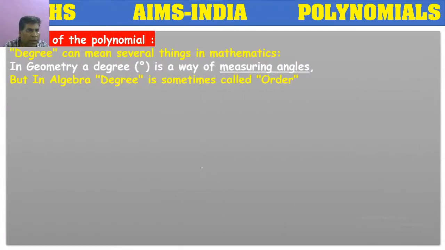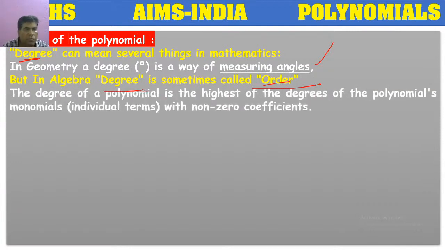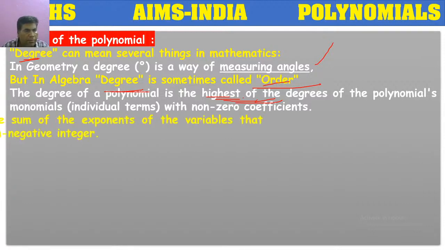So, degree of a polynomial. Normally degree in mathematics is for measuring angles. For measuring angles, we use the word degree or the degree symbol. But here in algebra or in polynomials, degree means the order of the polynomial, the order of the expression. Already we have told, the highest power, the highest exponent, is called the degree. The highest exponent of the polynomial is called the degree of the polynomial.